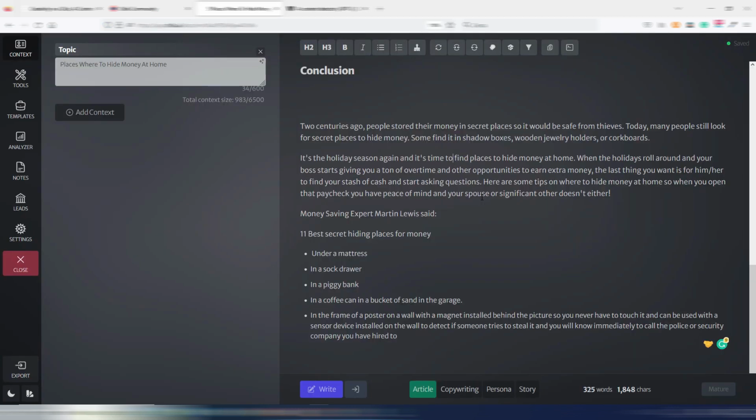The third thing I like so much about Chibi is that it's using a multi-AI model approach.